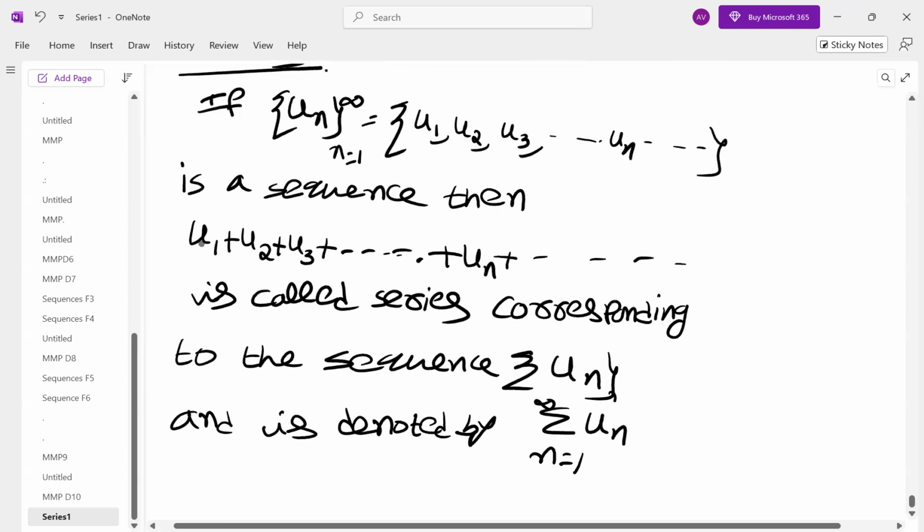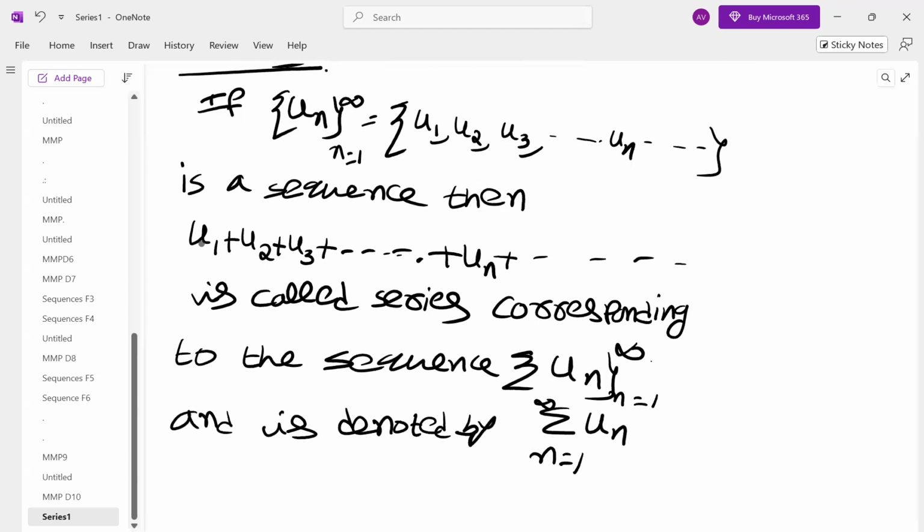Here we have the sequence, 1 to infinity, u1, u2, u3 and so on. But if you take the corresponding sum u1 plus u2 plus u3 and so on, this is what is called the series corresponding to this sequence.